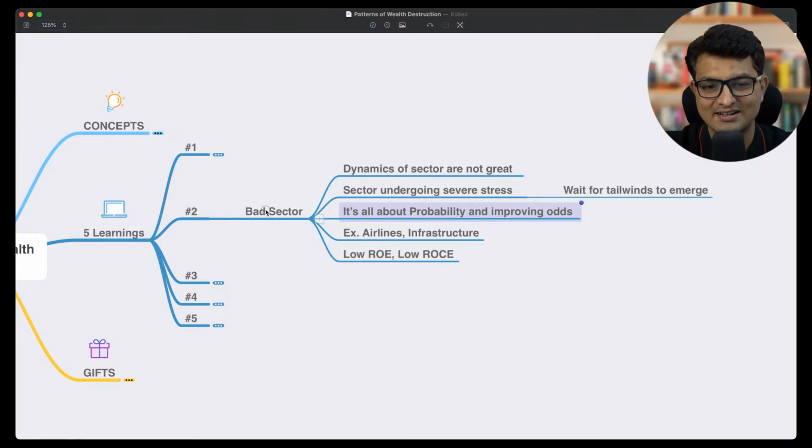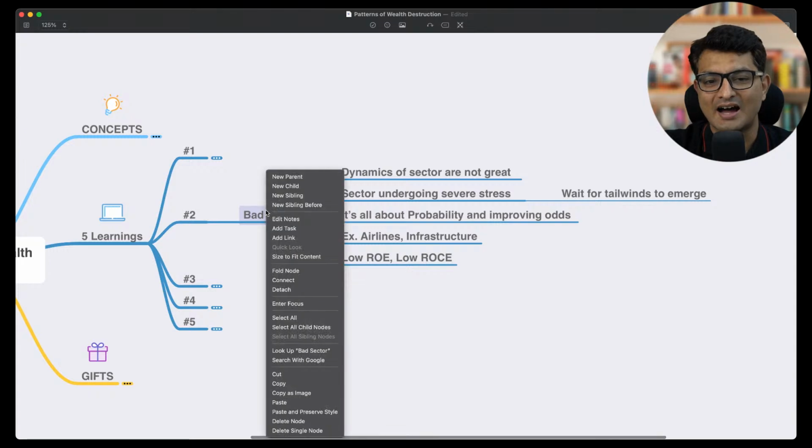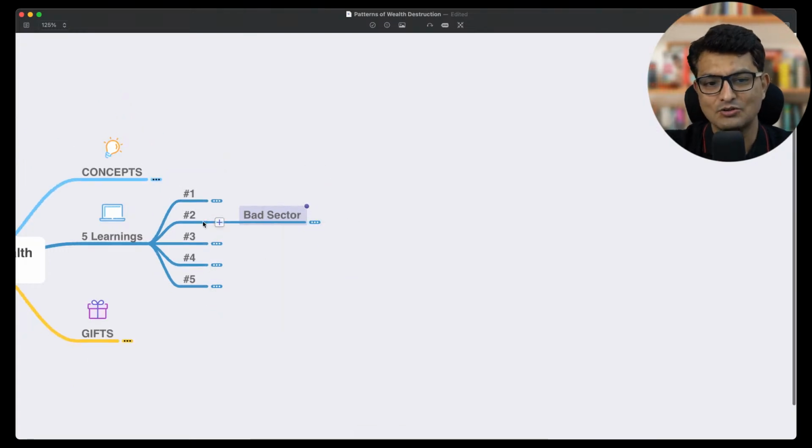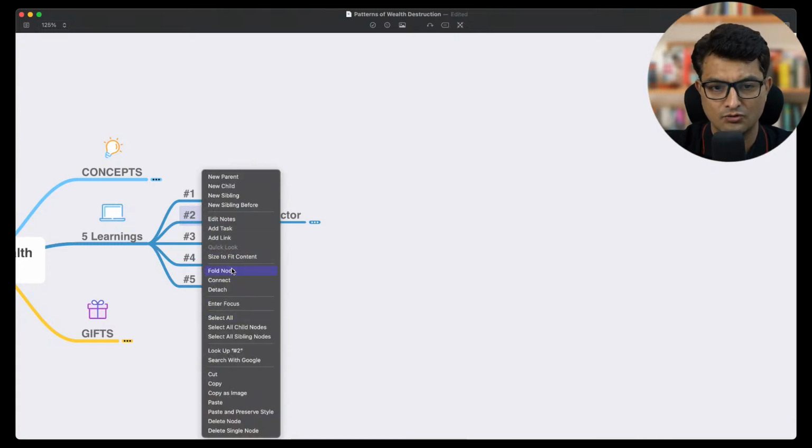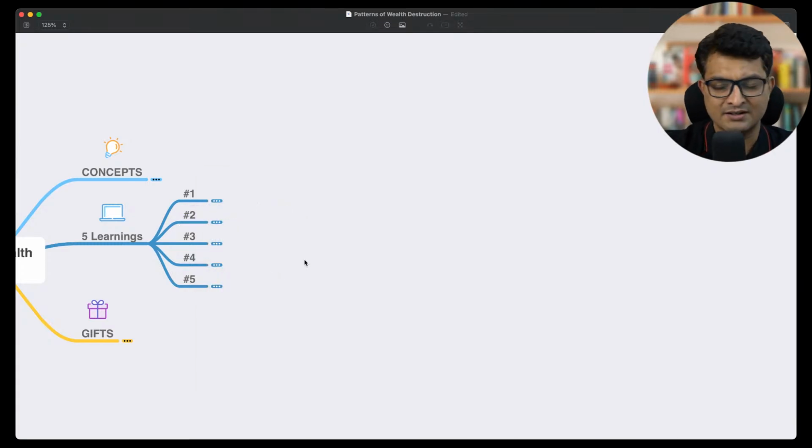If you are able to avoid a sector which is in high probability a wealth destroyer, even one or two companies could be great over there. Like companies like Indigo in India, they are doing pretty awesome, although their return ratios are not as great as I would like to expect.